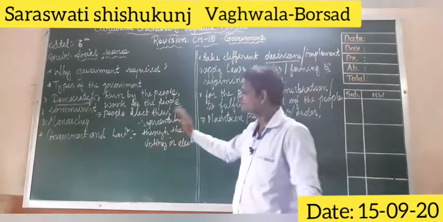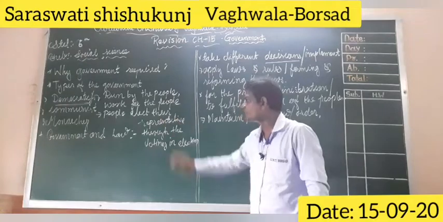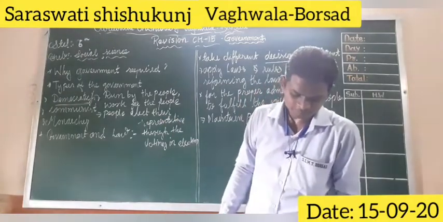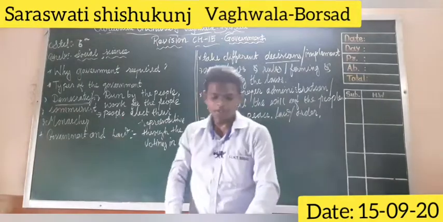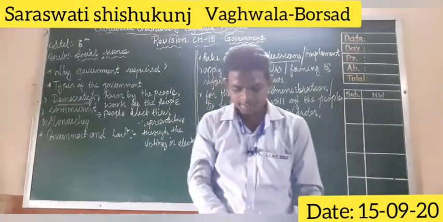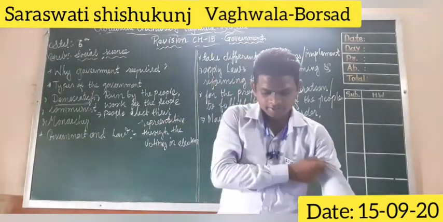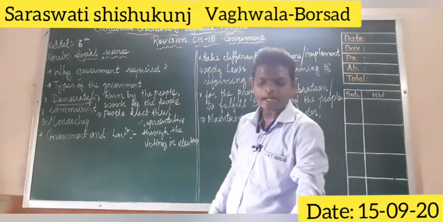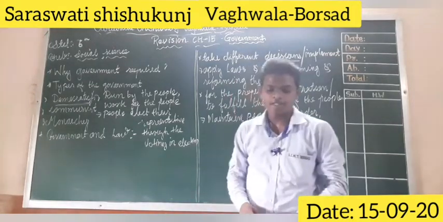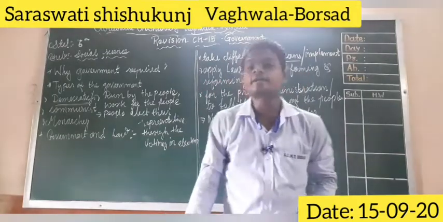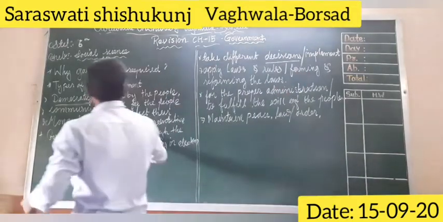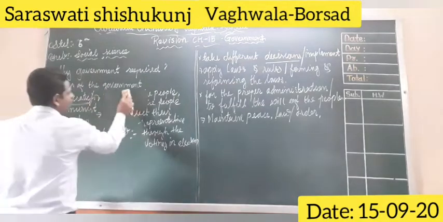Okay, so this is the basic concept of democracy. The second one is communist government, which we have already discussed. Equal and special importance is given to all in a communist government.